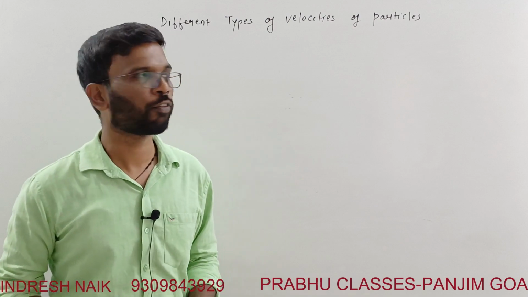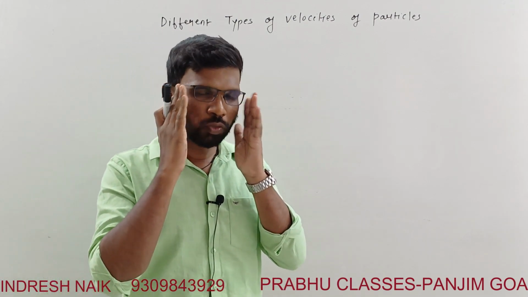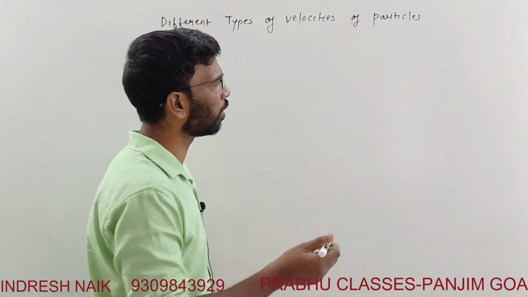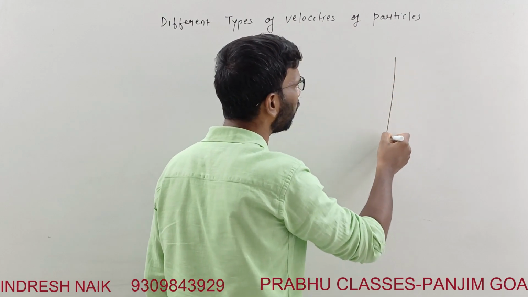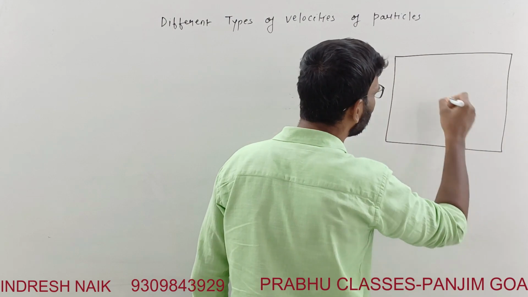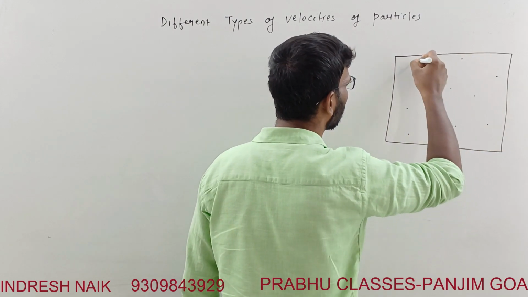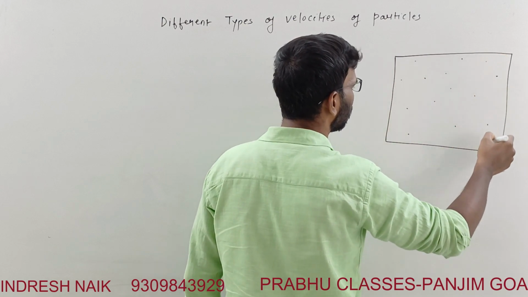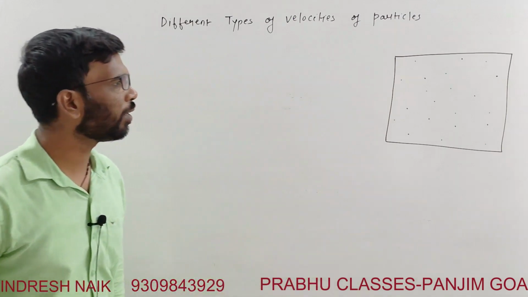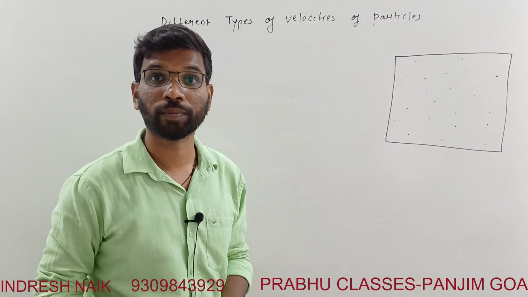The topic is different types of velocities possessed by a particle. Now, since we know that particles are under a continuous random motion, there are a large number of particles in a container. Let's say these are the gas particles in a container. These are different particles moving with different speeds. Every particle will have a different speed.